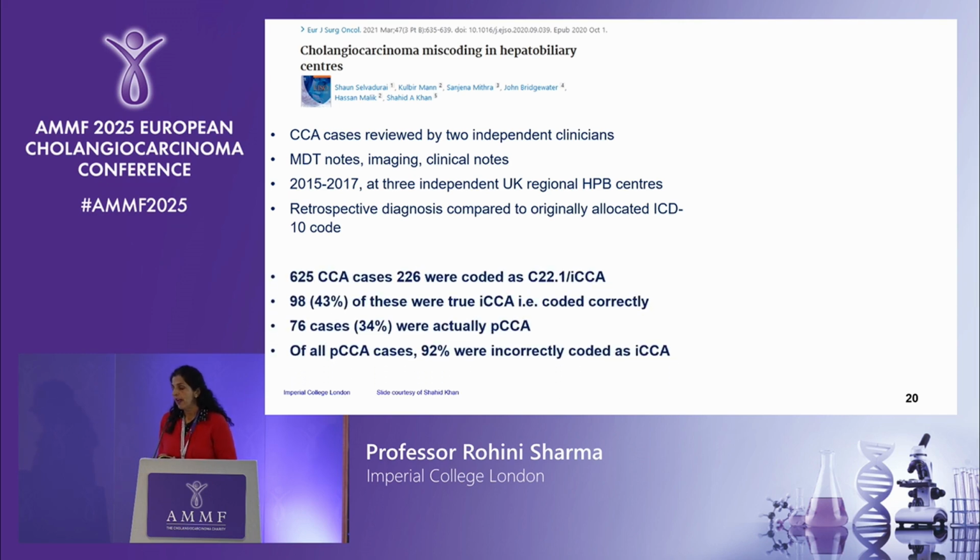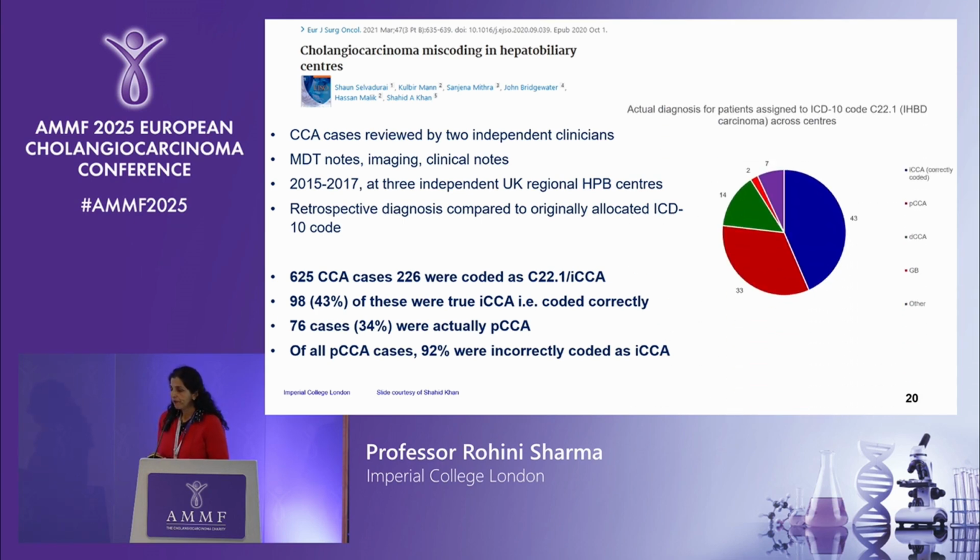So what Professor Khan found is when they looked at 625 cases, 226 were coded as intrahepatic cholangio. Of these, 43% were actually true intrahepatic cholangiocarcinomas, in that they were coded correctly, but actually 34% were periductal, so they were coded incorrectly as intrahepatic. That's a really important point, that this incorrect coding can impact the incidence rates that we're seeing.